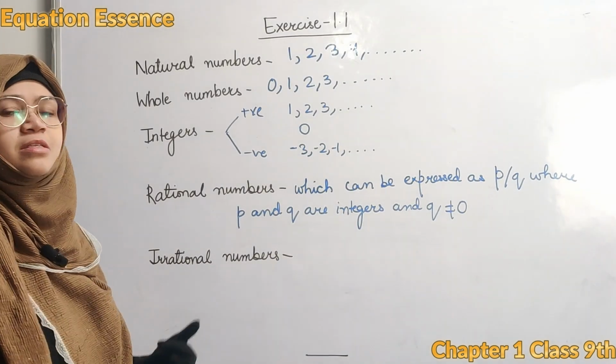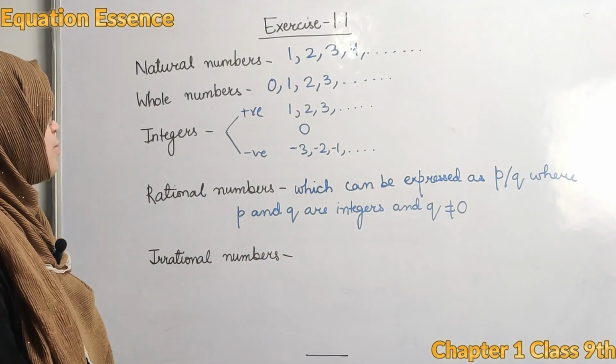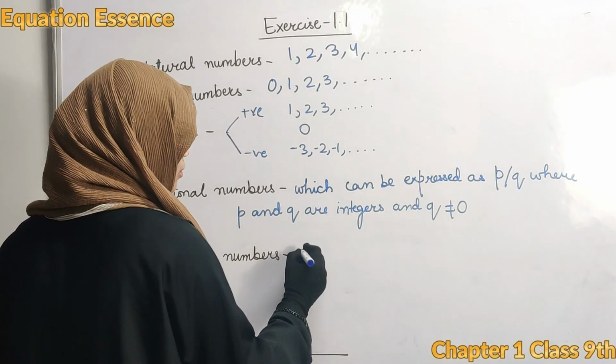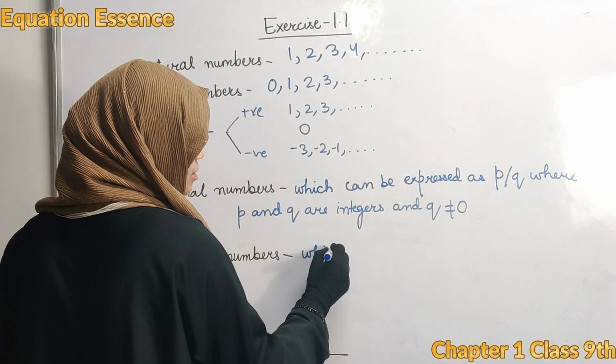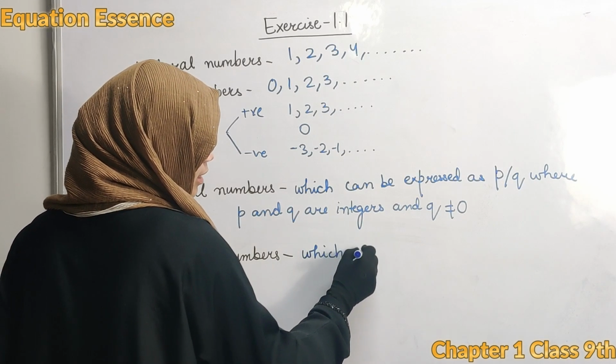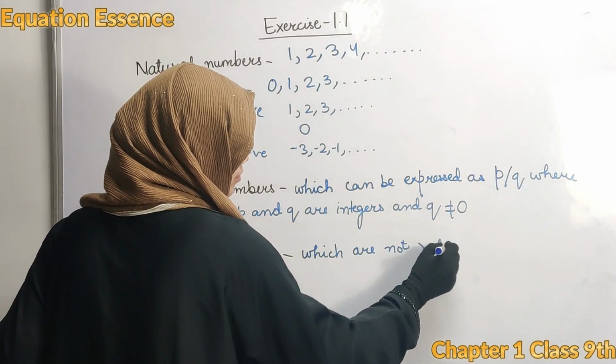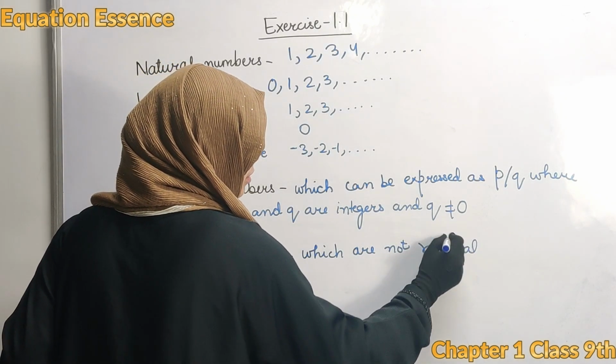What are irrational numbers? Irrational numbers are those numbers which are not rational numbers, or which cannot be expressed as p upon q.